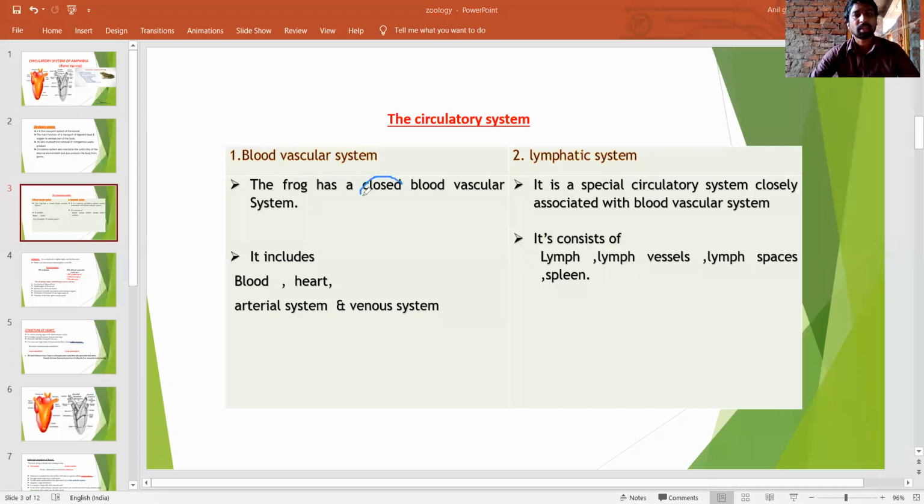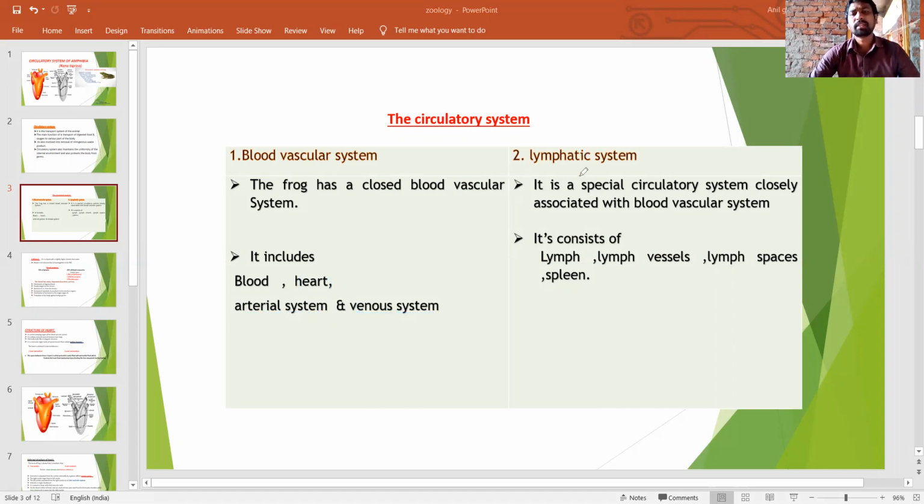In the closed type circulatory system, blood vessels, veins, arterioles, and capillaries are all involved in the transport of the blood. It is a closed circulatory blood circuit. The blood vascular system includes blood, heart, arterial system, and venous system.